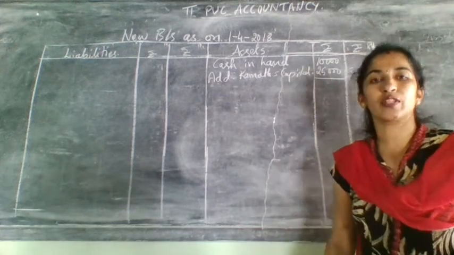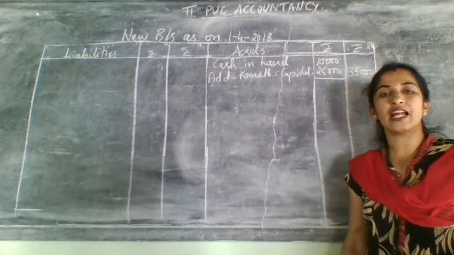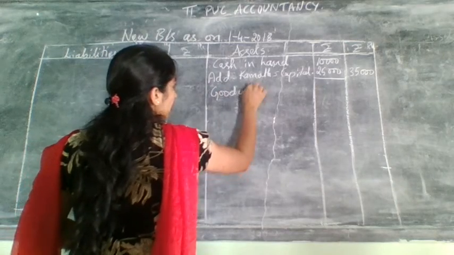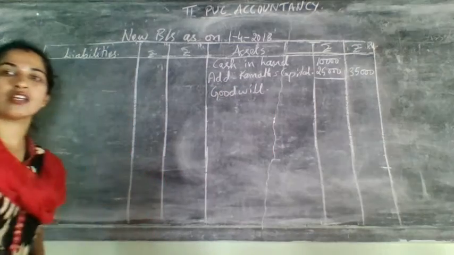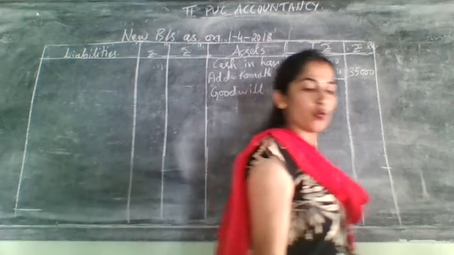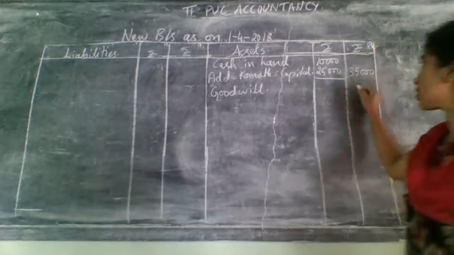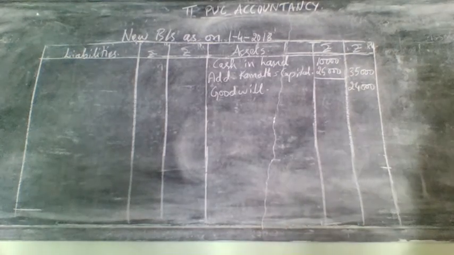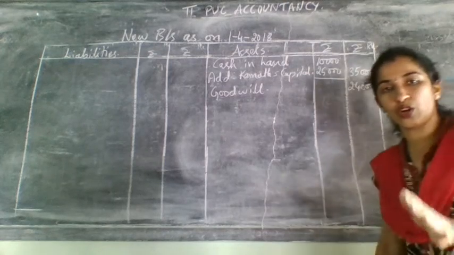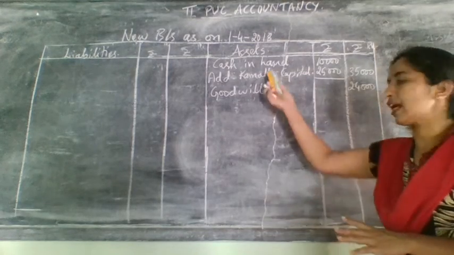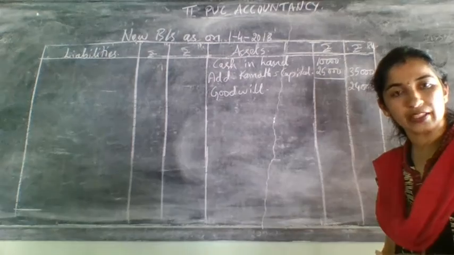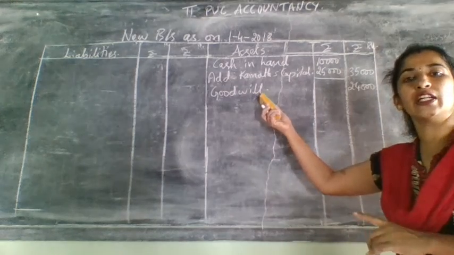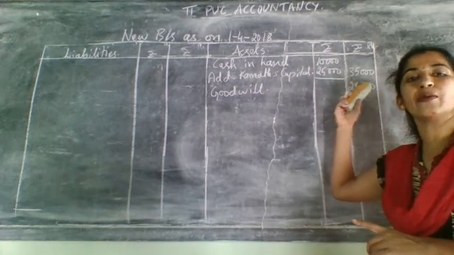Then you may think, what about the goodwill? Goodwill here was raised and retained in the business. That's why you need to show goodwill separately on the asset side. What was the goodwill amount? The goodwill amount was 24,000. That means you should not add goodwill to the cash account. Why? Because it was not brought by the new partner. That's why it should not be added to cash. It was created, so you need to show goodwill separately in the balance sheet.